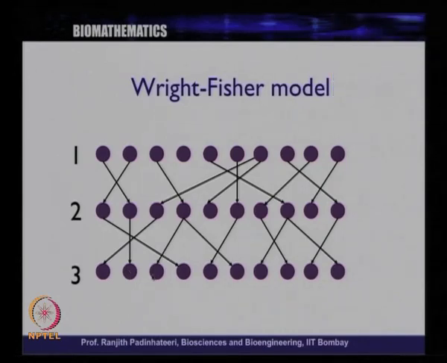Now, this is the Wright-Fisher model, the simplest Wright-Fisher model, and we will see now what we can learn from this. Once we understand a few things from this, we can add complexity. We can say, okay, we did haploid, now what will happen for diploid, what will happen if there is mutation, what all things we can say and what all things we can learn from this. That is what we want to see now, and then we add complexity.